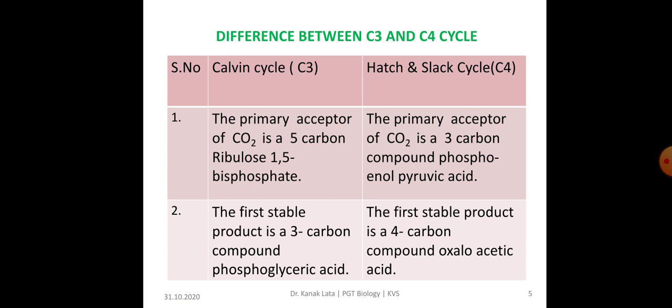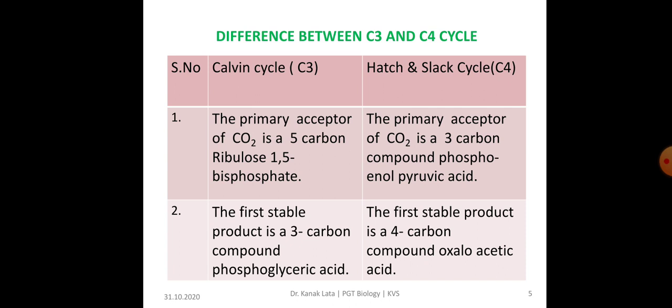Now let us discuss the difference between C3 and C4 cycle. In C3 cycle, the primary acceptor of carbon dioxide is a 5 carbon compound, that is ribulose 1,5-bisphosphate. Whereas in Hatch and Slack cycle or C4 cycle, the primary acceptor of carbon dioxide is a 3 carbon compound, that is phosphoenol pyruvic acid.